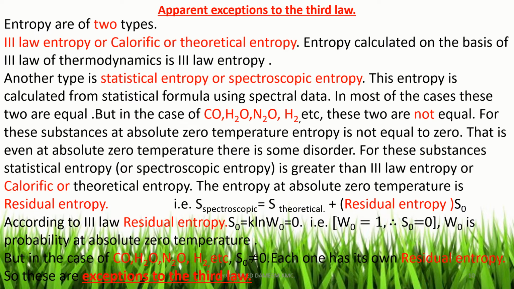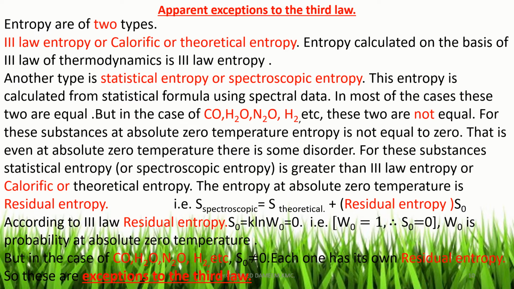Spectroscopic entropy is the sum of theoretical entropy and residual entropy. If residual entropy is equal to 0, then theoretical and spectroscopic entropy are equal. If residual entropy is not equal to 0, then spectroscopic entropy is not equal to theoretical; that means spectroscopic entropy is greater than theoretical entropy.